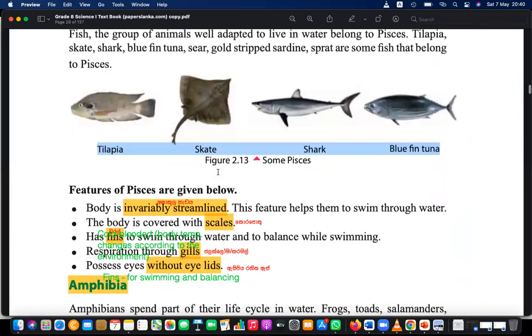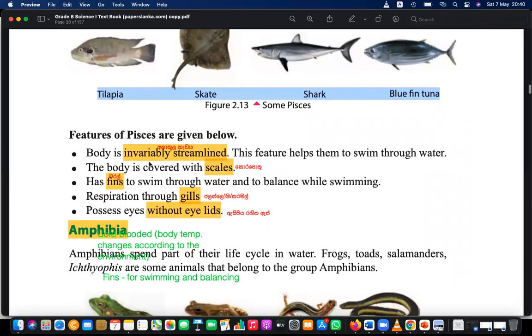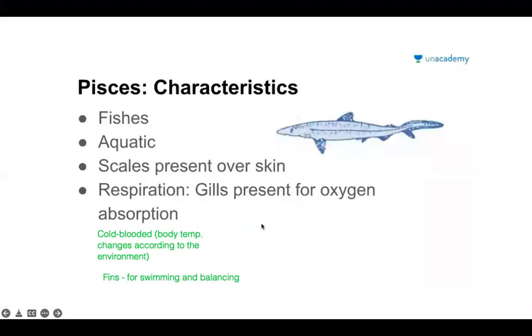Invariably streamlined body. So please add that point, or you can just let me write. Invariably streamlined body. Again for swimming, right?